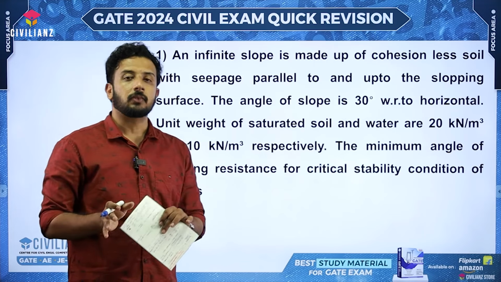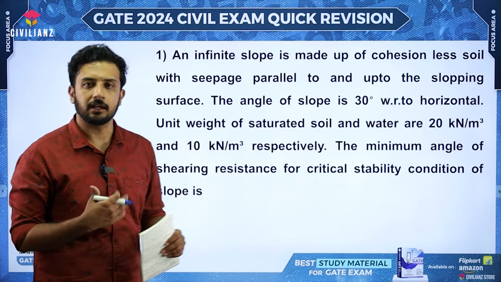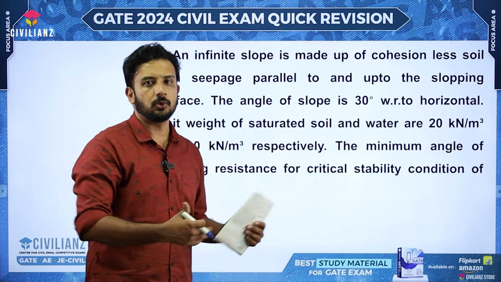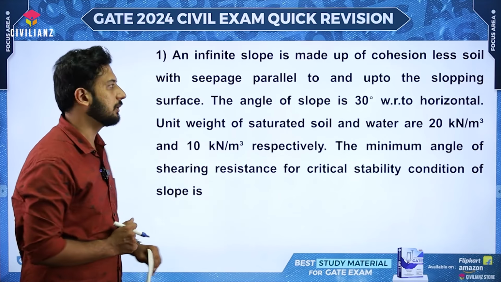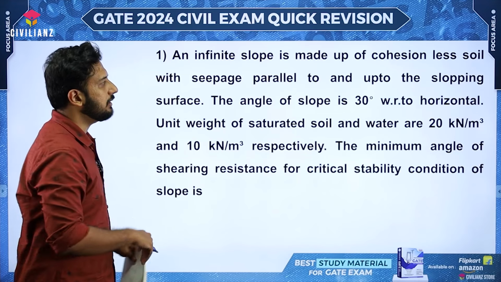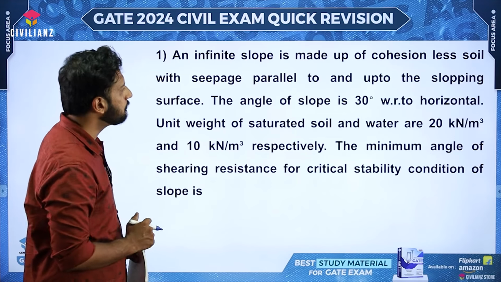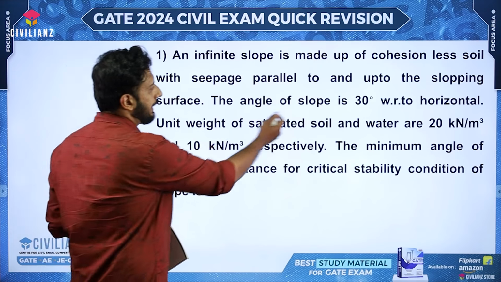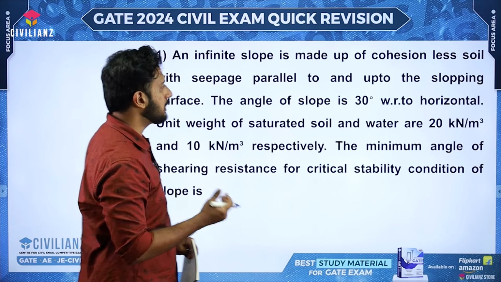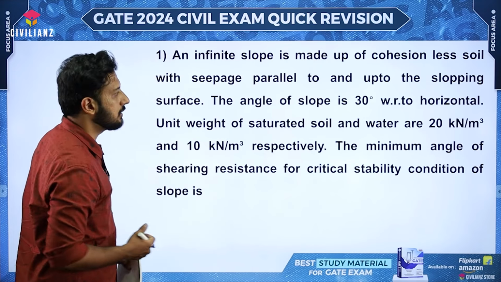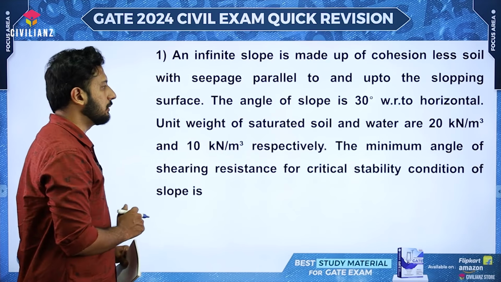And if it is a cohesive soil having angle of internal friction 0, then also we will be slightly modifying the equations that we know. Okay, so here they have given the case of a cohesionless soil. They have also given that the angle of slope is 30 degree with respect to horizontal. Okay, the unit weight is also there, 20 kilonewton per meter cube.